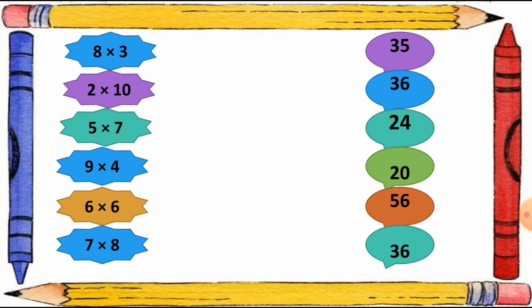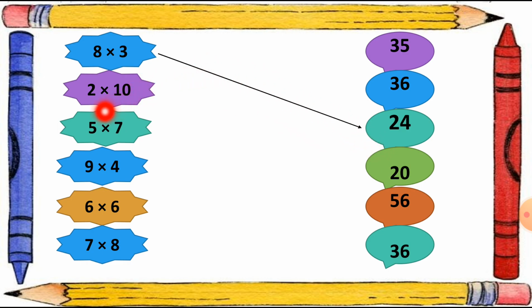You are ready to match the right answer with the right table. Here is 8 3s are. So 8 3s are how much? 8 3s are 24. So we have to match with the number 24. 8 3s are 24. So I am matching with this. I connect this with the arrow.